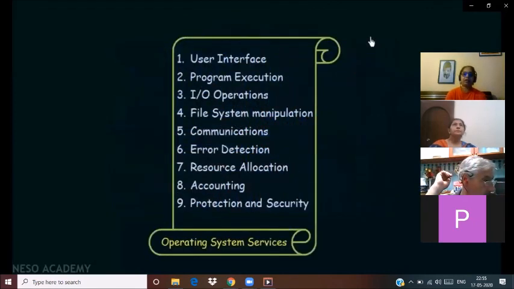So in all, this is the review: user interface, program execution, input-output operations, file system manipulation, communications, error detection, resource allocation, accounting, protection and security. So these are the computer system functions.